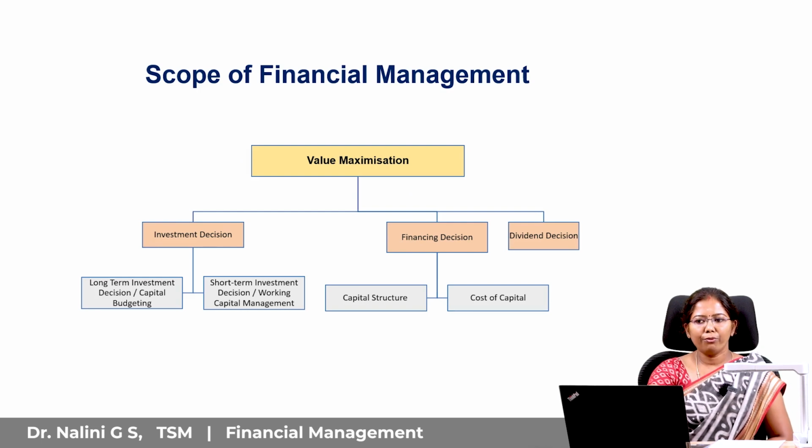Moving on to the scope of financial management. Financial management is all about value maximization. So value maximization depends on 3 broad categories. One is investment decision, second one is financing decision, third one is dividend decision. Now there is a question: can a company enhance the shareholders' wealth without adding value? Yes, it is possible.